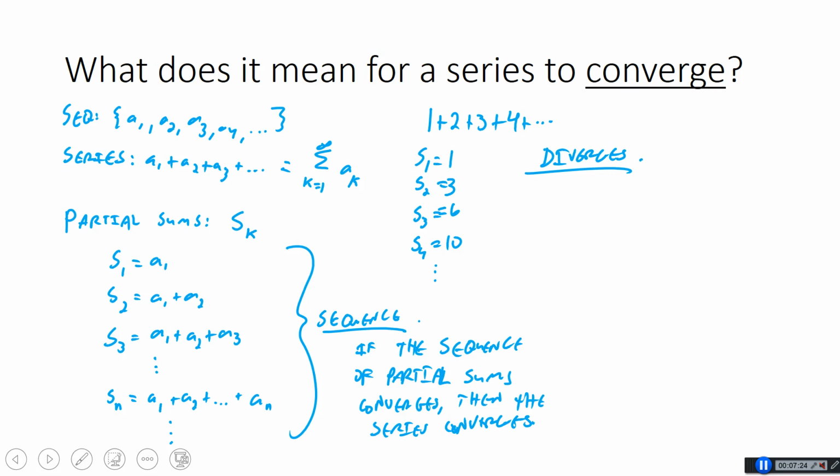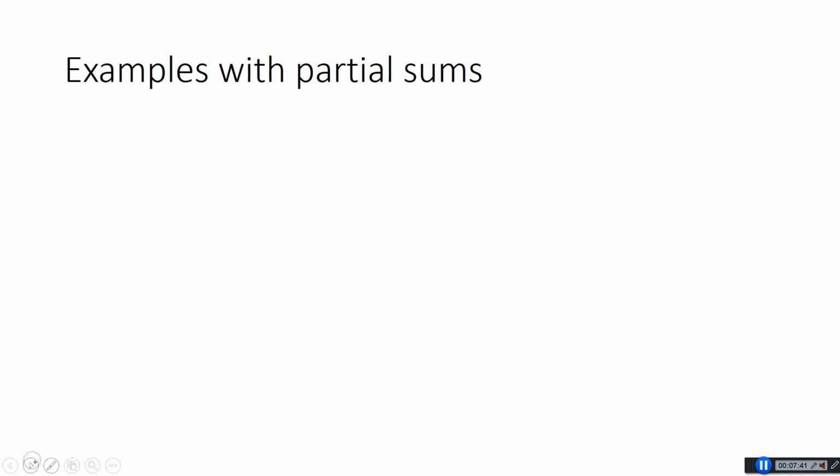So this diverges because the partial sums are increasing without bound. Sometimes you're going to see problems where they give you the nth term of the partial sums, so the partial sum is given by this term, and you just have to take the limit as n approaches infinity and see what you get.